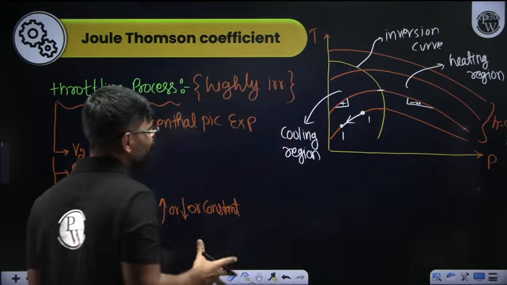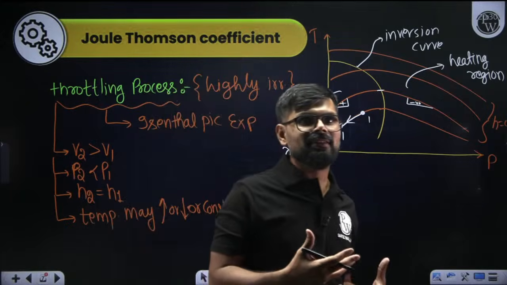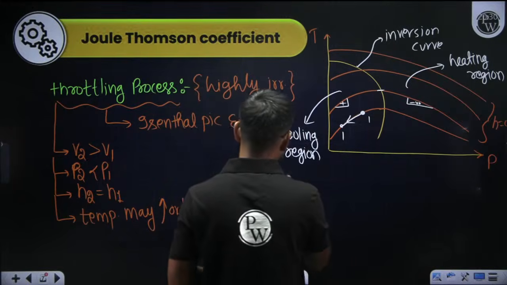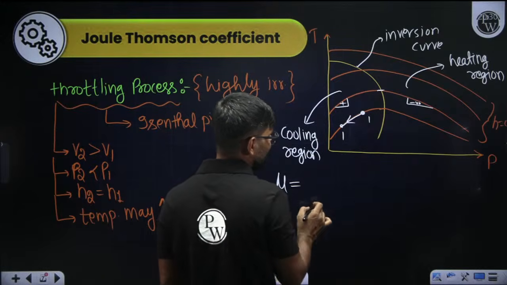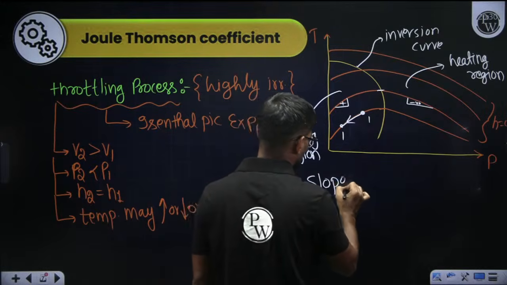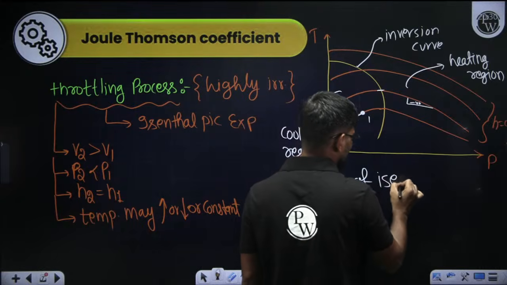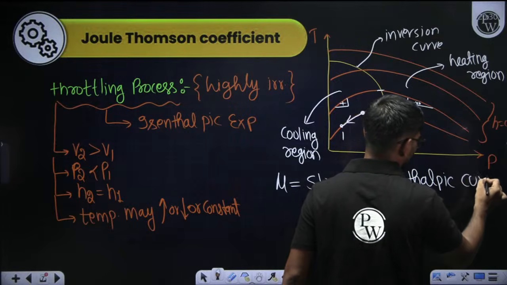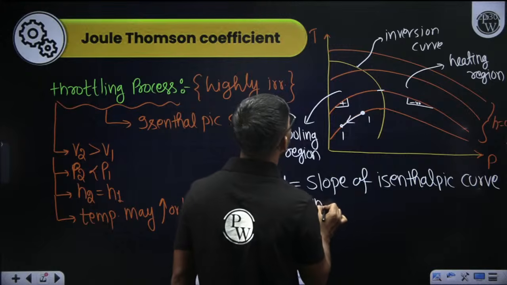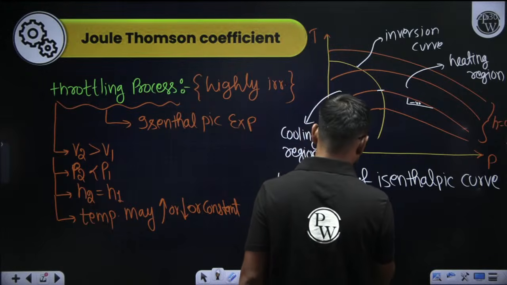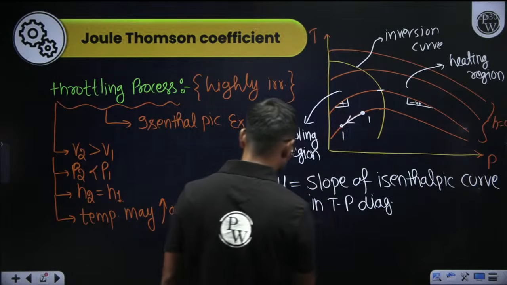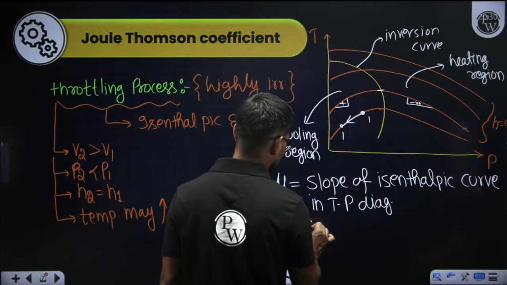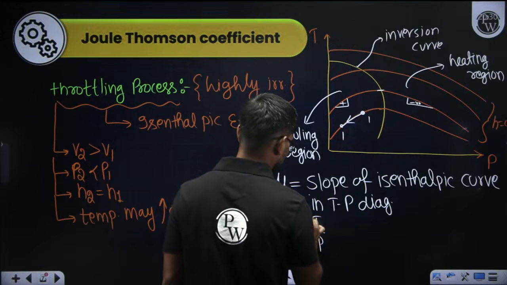Now, to identify the exact region, Joule defined one term called mu, the Joule-Thomson coefficient, which is the slope of the isenthalpic curve in the T-P diagram. So mu is equal to dT by dP, I can write dou T by dou P at constant enthalpy.